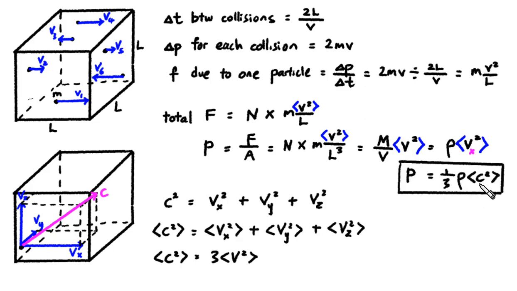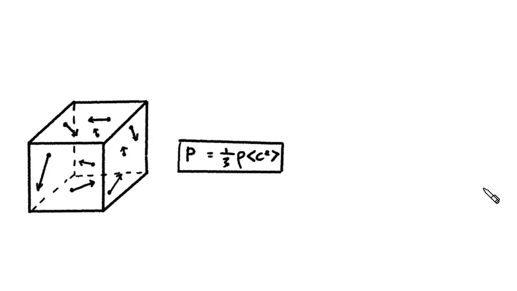So coming back here, we make the final adjustment. Instead of v square in any particular direction, we write it in terms of c square. So just from a very simple assumption that the gas particles are in random motion, we can actually derive a formula for the pressure of a gas. It depends on the density of the gas and how energetic the gas particles are.